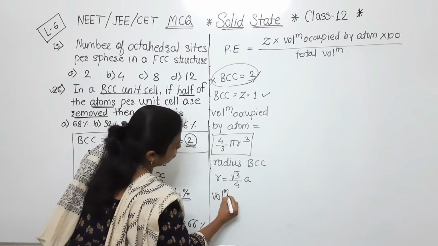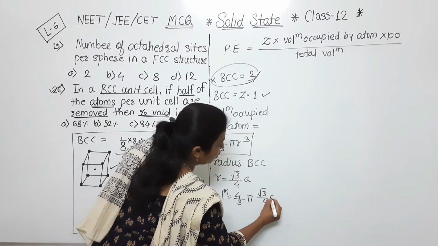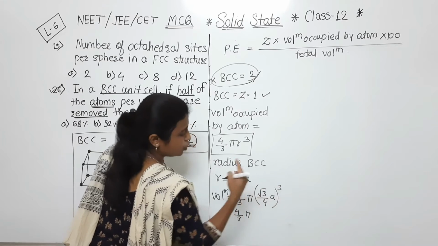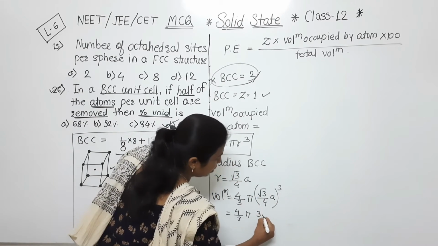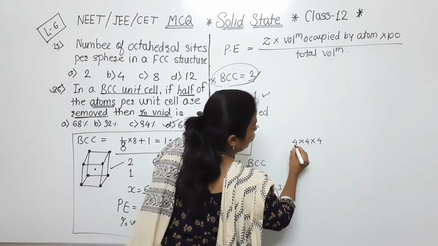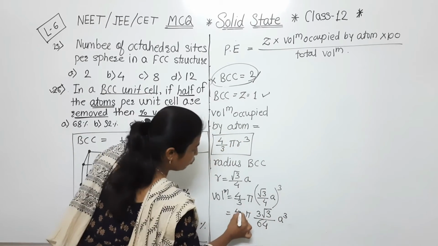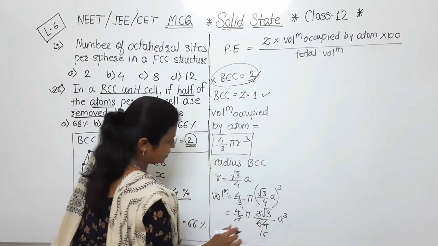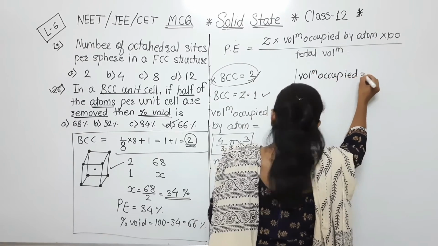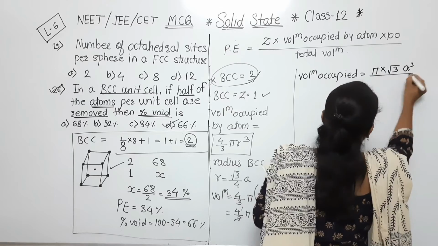See, volume occupied is equal to 4 by 3 pi r cube, means root 3 by 4 a, its cube. So here 4 by 3 pi, if we take the cube of root 3, what will we get? See, 3 root 3 divided by 4 cubed will come, 4 into 4 into 4. 4 4s are 16, 16 4s are 64, into a cube. So here if we divide by 4, here 16, 3 will get cancelled, and here volume occupied is equal to pi into root 3 into a cube divided by 16.